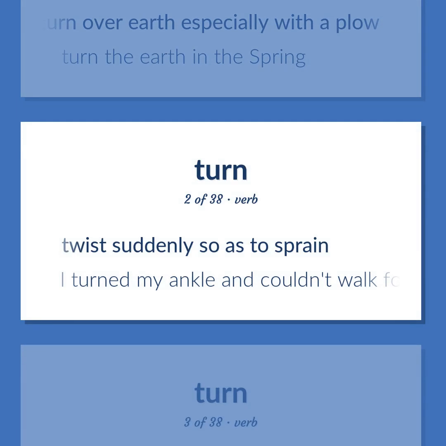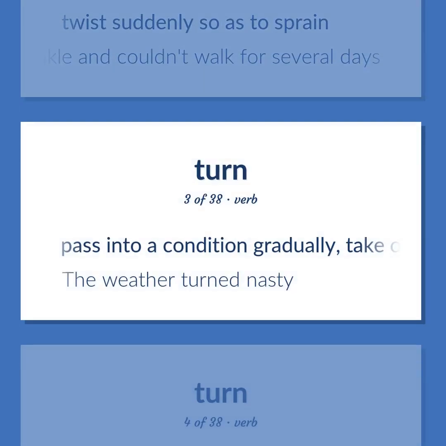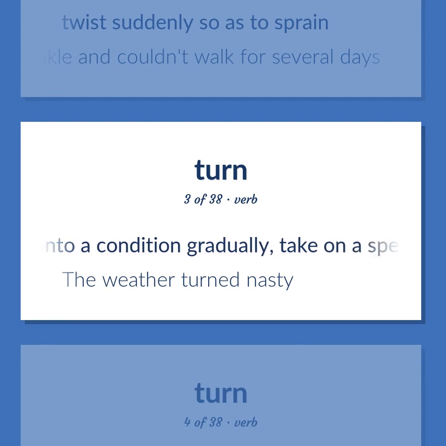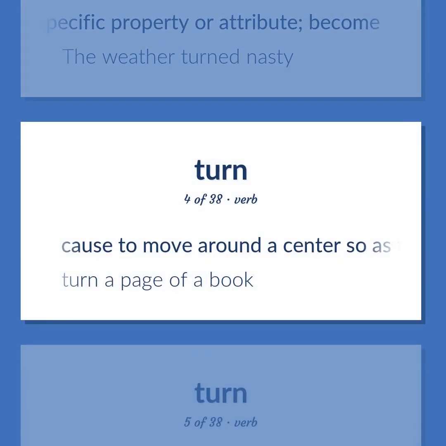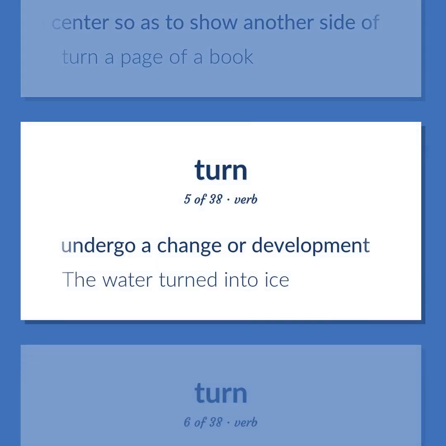Twist suddenly so as to sprain. I turned my ankle and couldn't walk for several days. Pass into a condition gradually, take on a specific property or attribute, become. The weather turned nasty. To move around a center so as to show another side of. Turn a page of a book. Undergo a change or development. The water turned into ice.